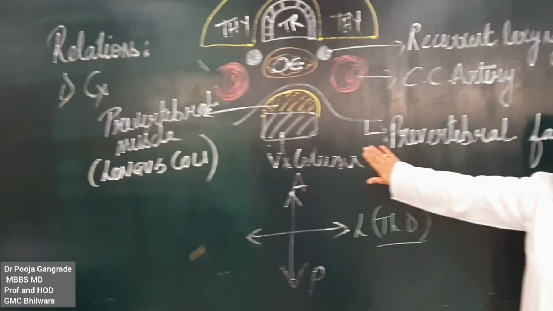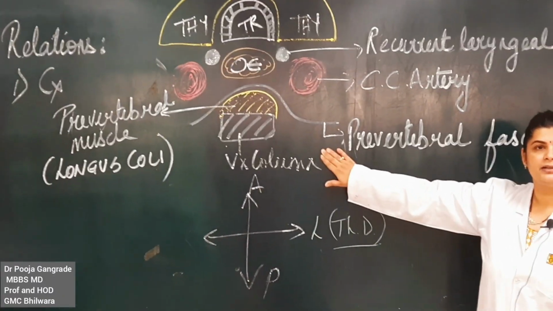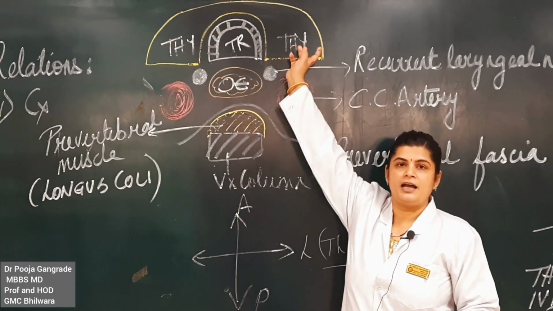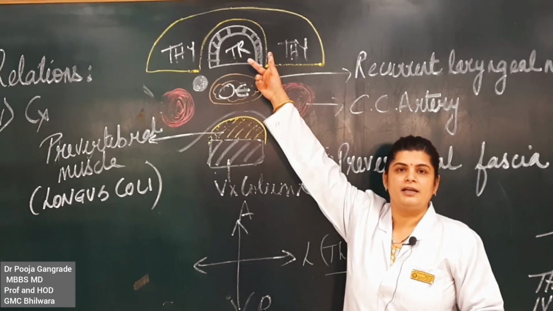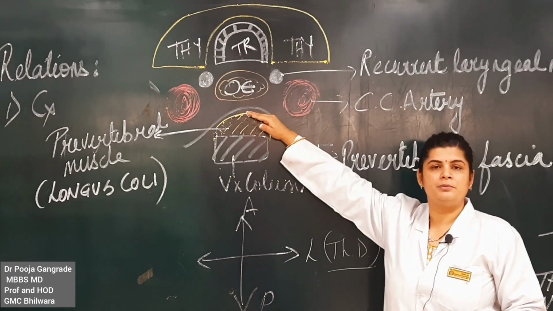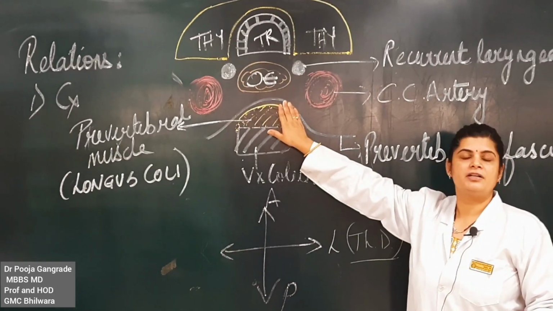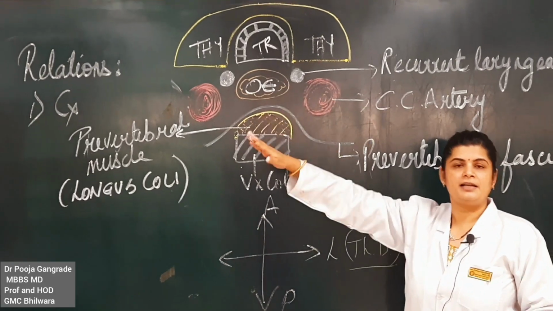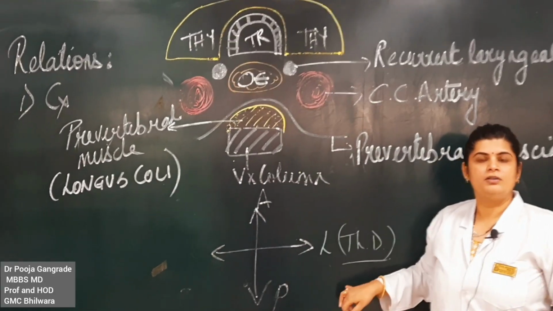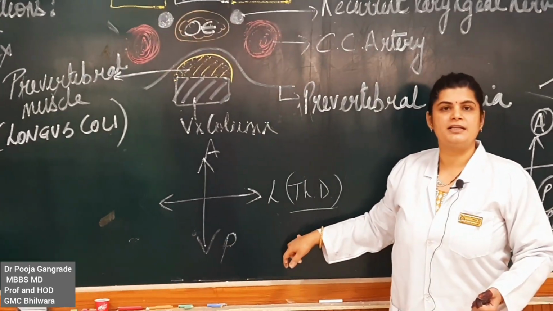Quickly, anteriorly, cervical part. Quickly we are revising. Esophagus in front, trachea, two lobes of the thyroid. Posteriorly, the vertebral column, the prevertebral muscle, the prevertebral fascia. Laterally, recurrent laryngeal nerve and common carotid artery. On the left side, we will have thoracic duct.